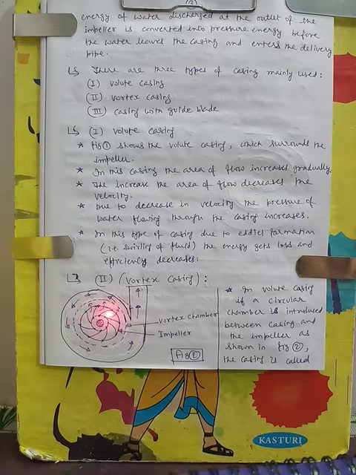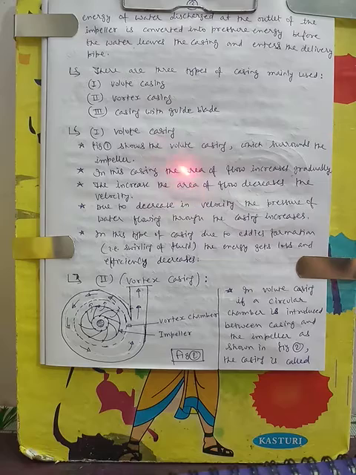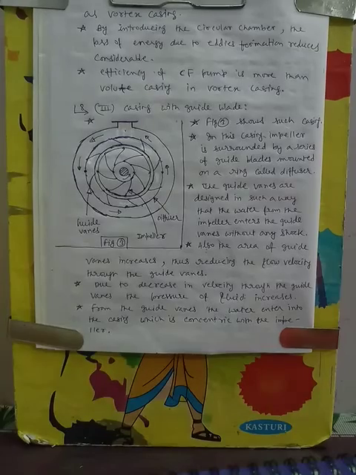So that energy of rotation will convert into velocity of flow, meaning it will be an addition to the velocity of flow. So we will get more pressure at the outlet, and pressure will be more, meaning the water power will be more, and efficiency will be more. So this is a vortex casing which increases the efficiency of the pump by reducing the eddy formation in the volute casing.